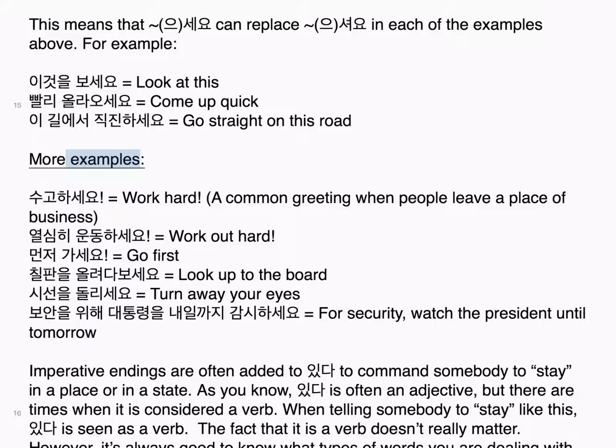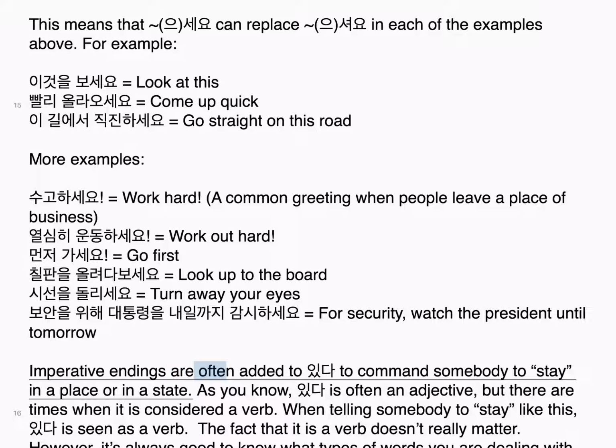More examples. 수고하세요, work hard. A common greeting when people leave a place of business. 열심히 운동하세요, work out hard. 먼저 가세요, go first. 칠판을 올려다보세요, look up to the board. 시선을 돌리세요, turn away your eyes. 보안을 위해 대통령을 내일까지 감시하세요, for security, watch the president until tomorrow.